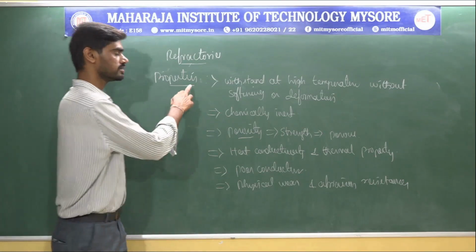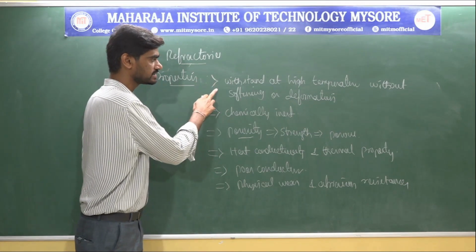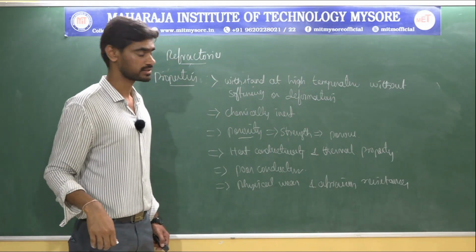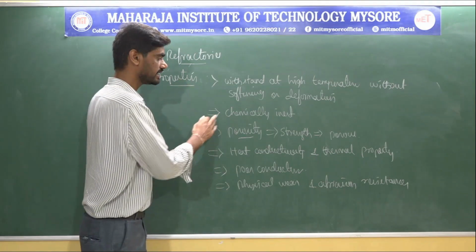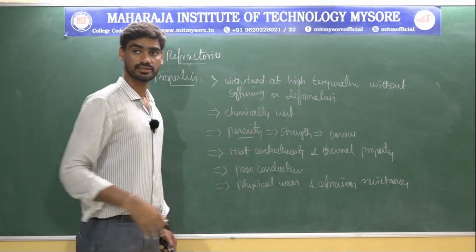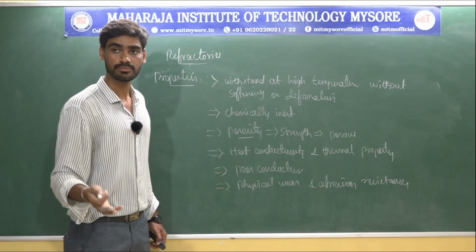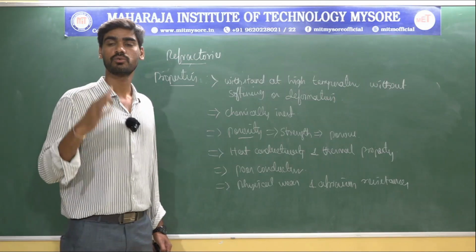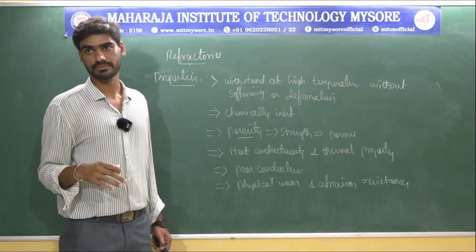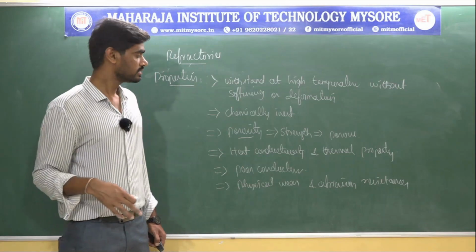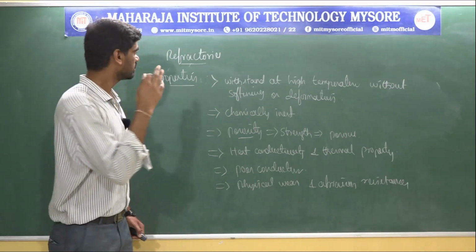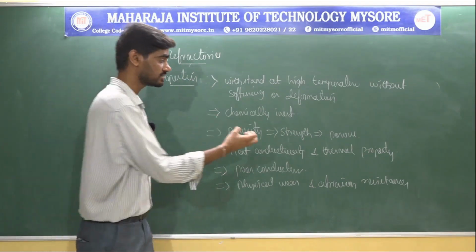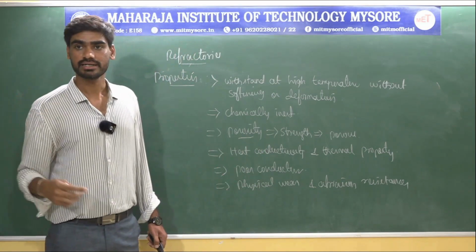In brief, these materials can withstand high temperature without softening and deformation. Second one is refractory materials are chemically inert. They do not react with any type of reagents. But you need to be very careful while selecting the different types of refractories. And third one is porosity. The pores present in the refractories should be negligible. Then only the strength of the refractory materials will be high.